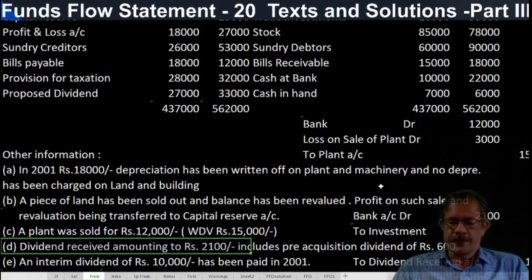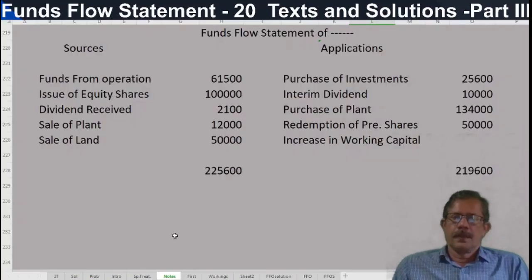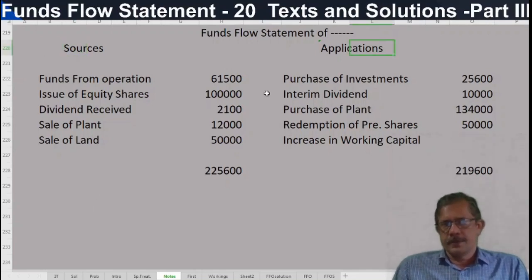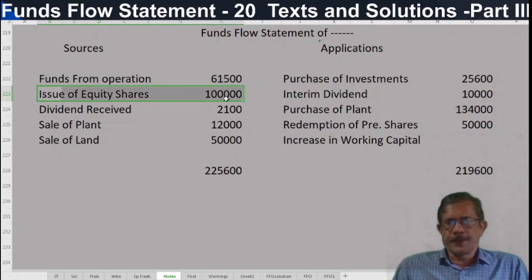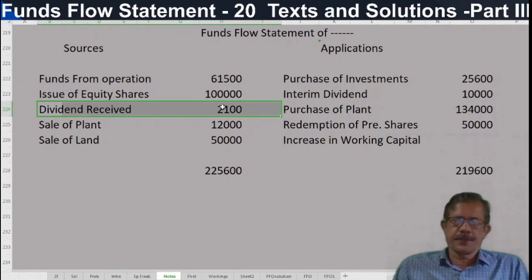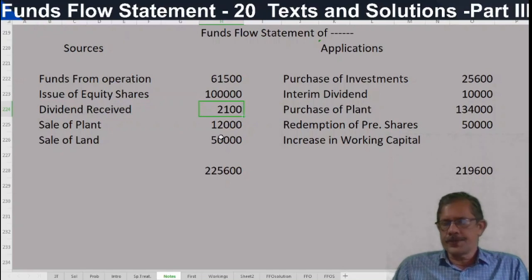Then we make the funds flow statement. Funds flow statement of so and so company for the year ended so and so. Sources, applications, amount rupees, like that you have to write. Funds from operations 61,500. We calculated that. Issue of equity shares 1 lakh. Correct. Dividend received 2,100. Here there is no distinction. Bank debtor 2,100. So total receipt is 2,100.